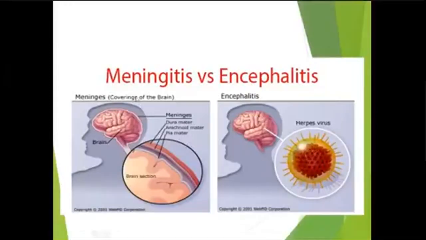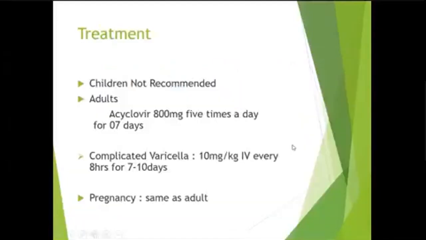So this is meningitis, inflammation of meninges, and this is encephalitis. In children, no treatment is recommended. Only symptomatic treatment is given, and the lesions heal by itself. In adults, you give acyclovir 800 milligrams 5 times a day for 7 days. And in complicated varicella, you give IV acyclovir in the dose of 10 mg per kg every 8 hours for 7 to 10 days. In pregnancy, also you treat with oral or IV acyclovir according to severity.